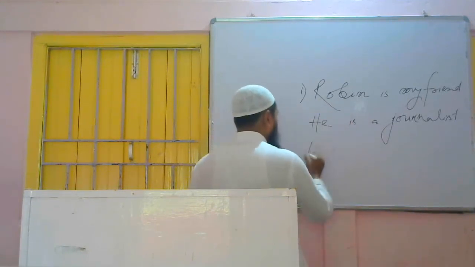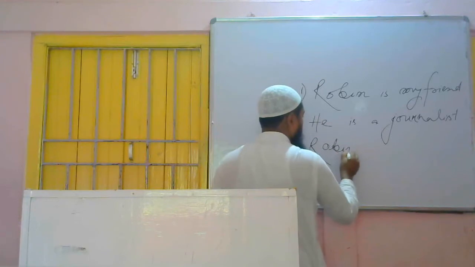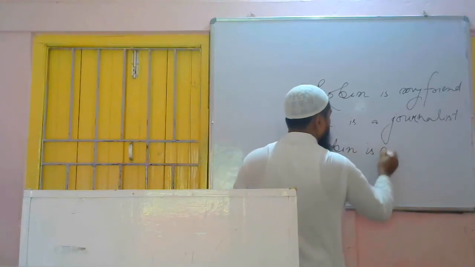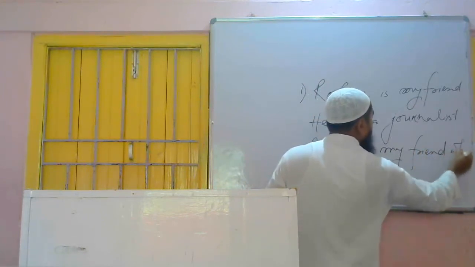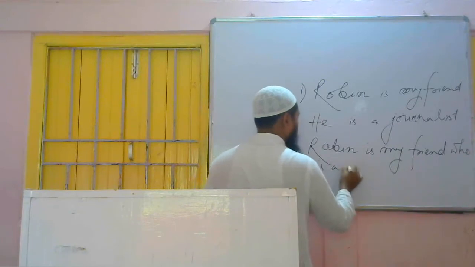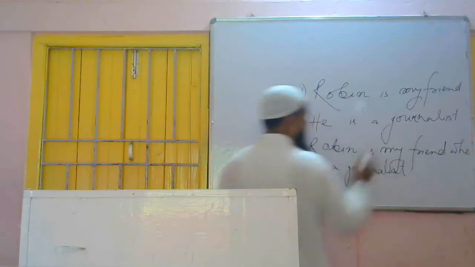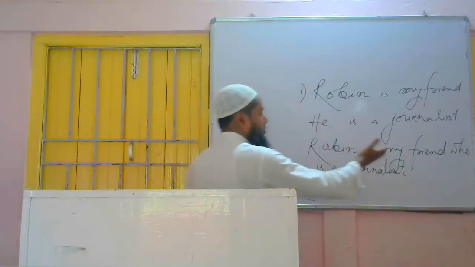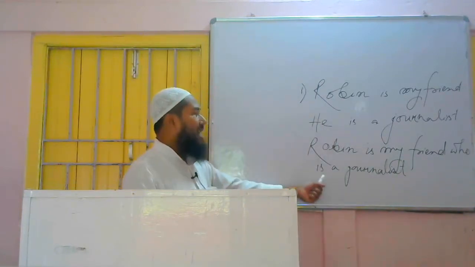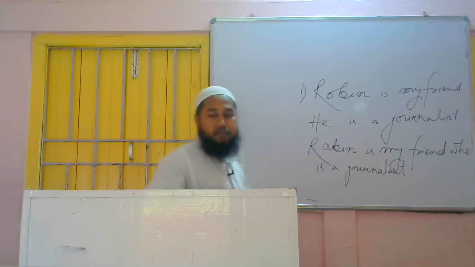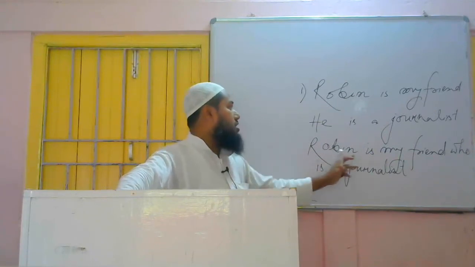So the answer will be: Robin is my friend who is a journalist. Okay, we have added both the sentences using what? The conjunction "who". Without using a conjunction also we can do this. So this is correct, 100% right. If somebody else writes this, have you seen the answer? Robin is my friend who is a journalist.